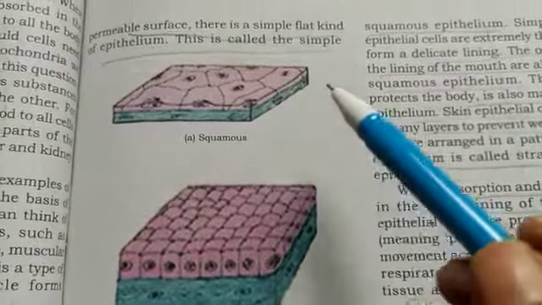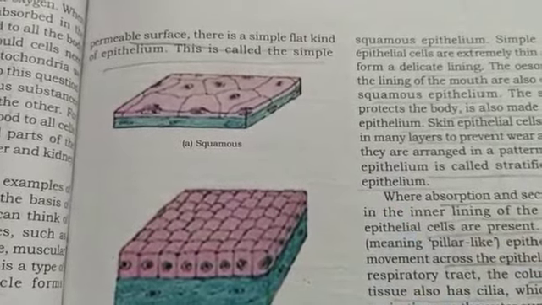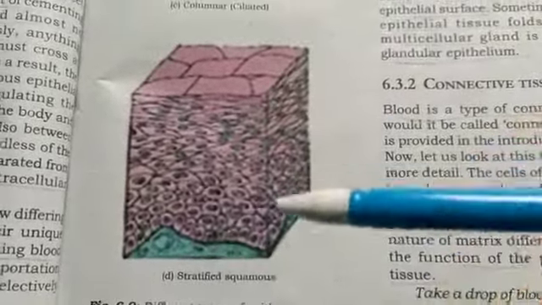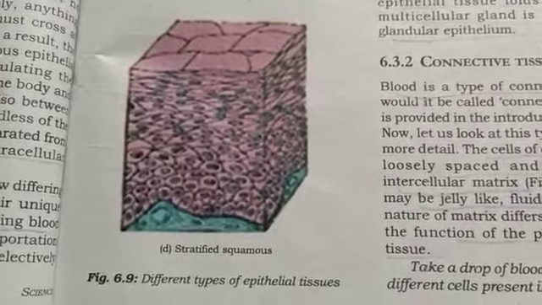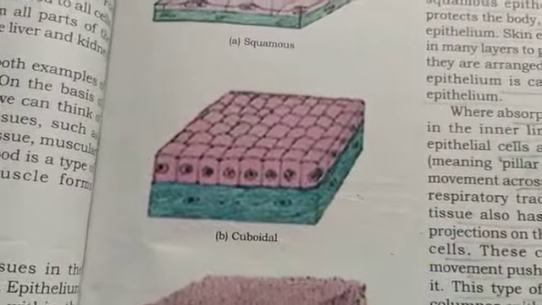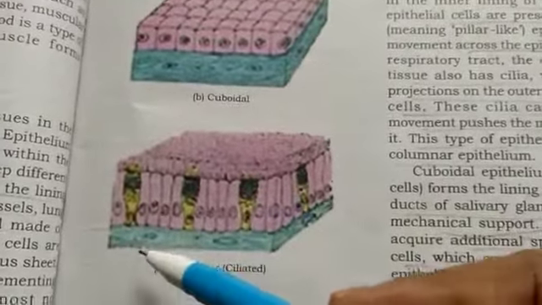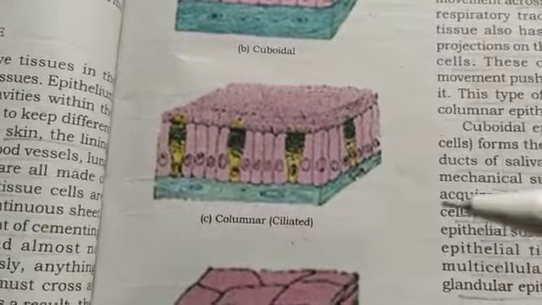Here you can see a simple flat squamous epithelium, which is found in the lining of the mouth and esophagus. The skin is made up of layers of squamous epithelium, which is called stratified squamous epithelium. The skin protects the body, which is why it is arranged in many layers to prevent wear and tear. When absorption and secretion take place in the inner lining of the intestine, the epithelial cells are like pillars and tall, which is why they are known as columnar epithelium.